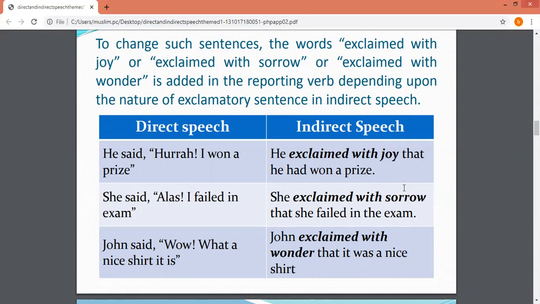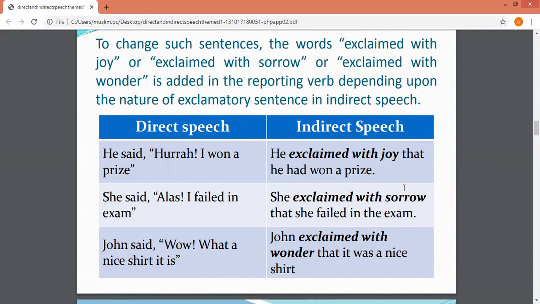So what was the direct? He said, "Hurrah, I won a prize." Now, for changing into indirect speech, what we are going to write: he exclaimed with joy that he had won a prize. So the word hurrah has been replaced by exclaimed with joy in indirect speech. Likewise, she said, "Alas, I failed in the exam."